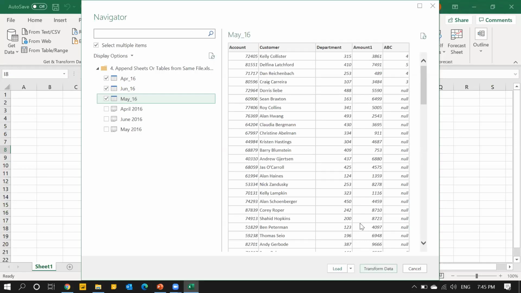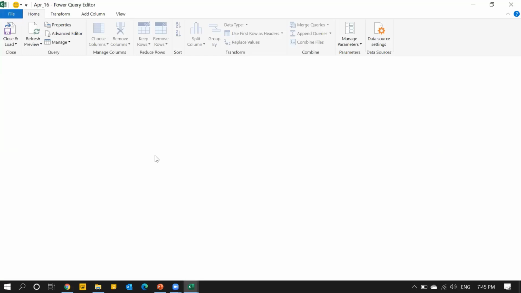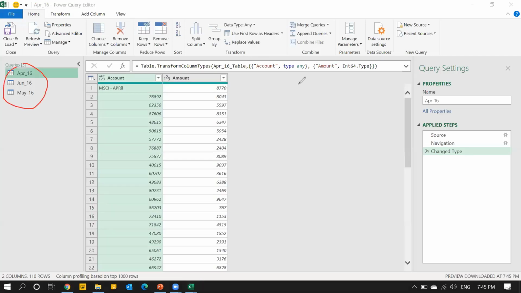Remember, we are doing ETL again. I'm repeating for people who are new to this. ETL: extracting, and then transforming. I'll click on Transform Data. Once you click on transform, the Power Query Editor will open. It's like your macro, VBA, anything you name it. On the left hand side, these are 3 different tables. When you bring data into Power Query, those are known as queries. They are no more named as tables, sheets, or anything. Remember, those are known as queries.